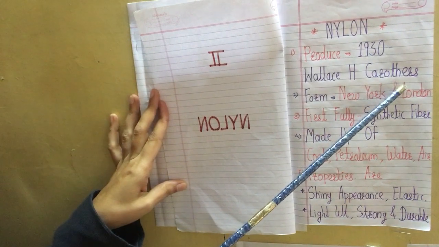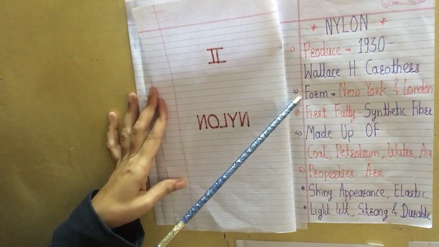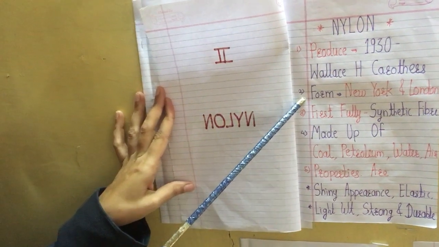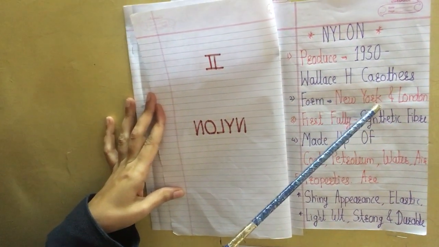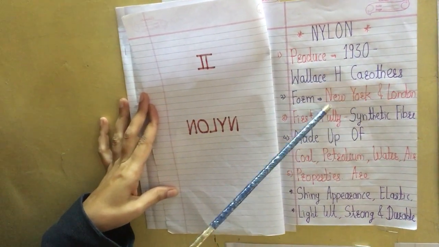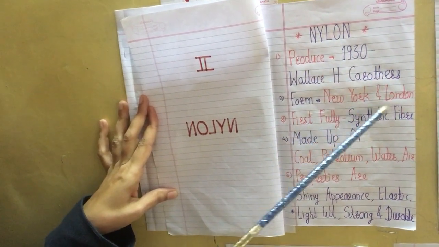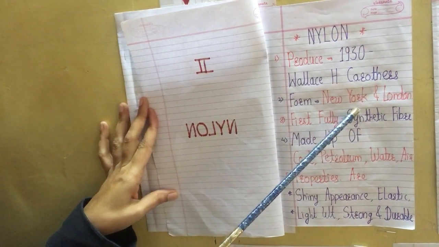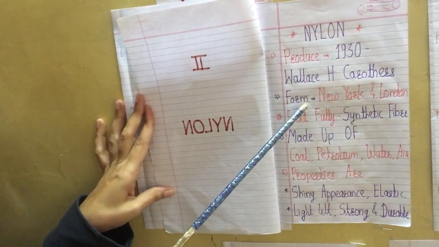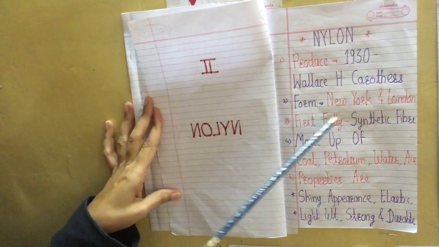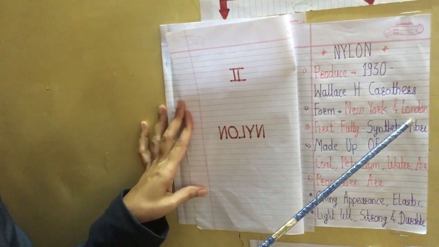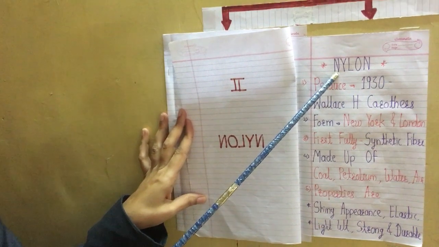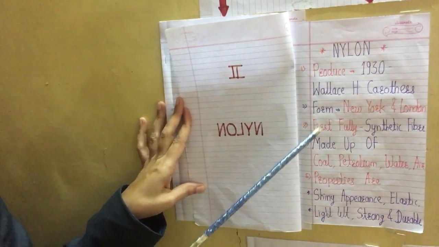Wallace H. Carothers. Second point, this nylon was formed by two cities at the same time. Those names are New York and London. So both places at the same time developed or formed the nylon. That's why, related to these names, they gave the name to the nylon. So nowadays we call it nylon fiber.